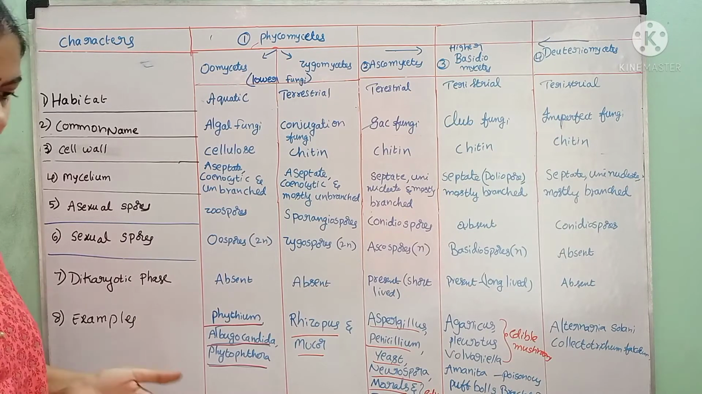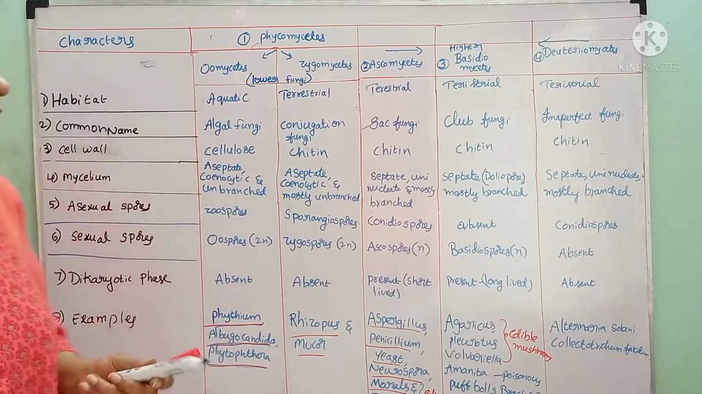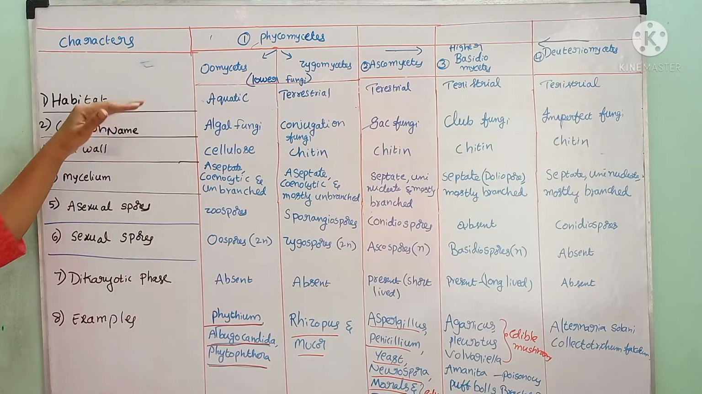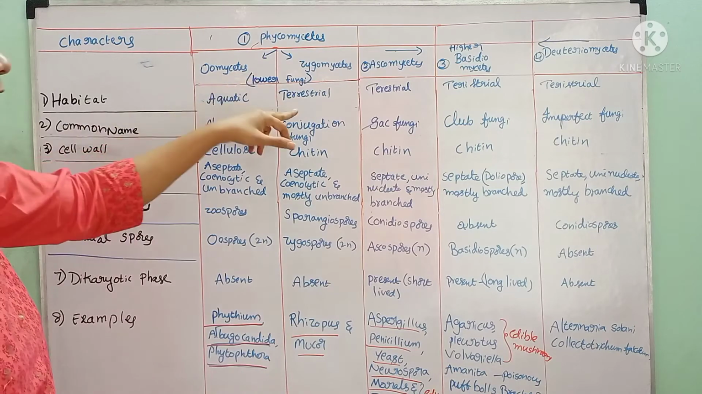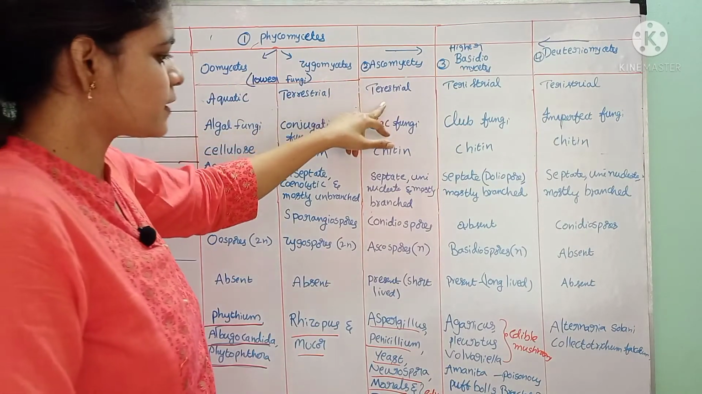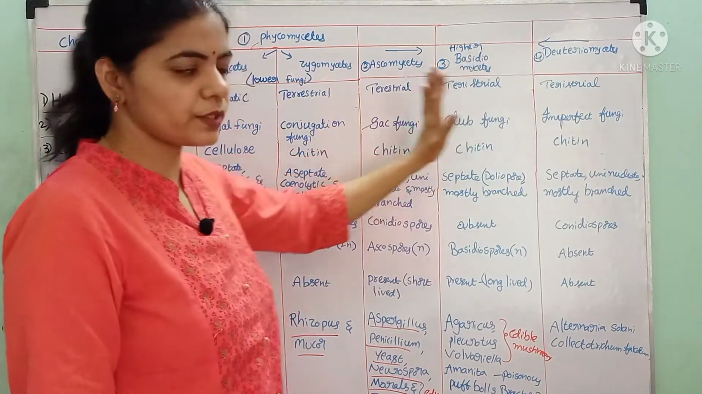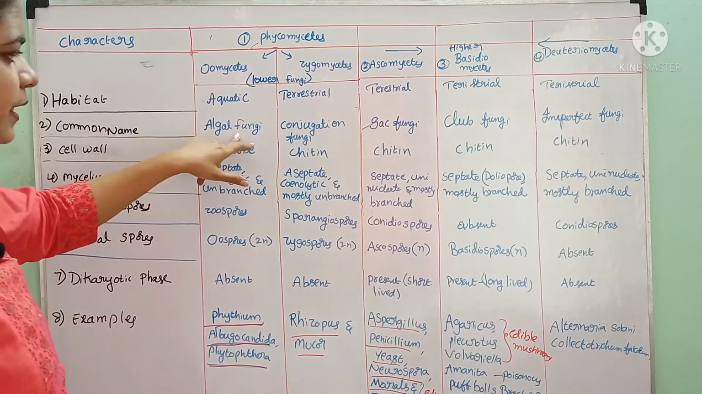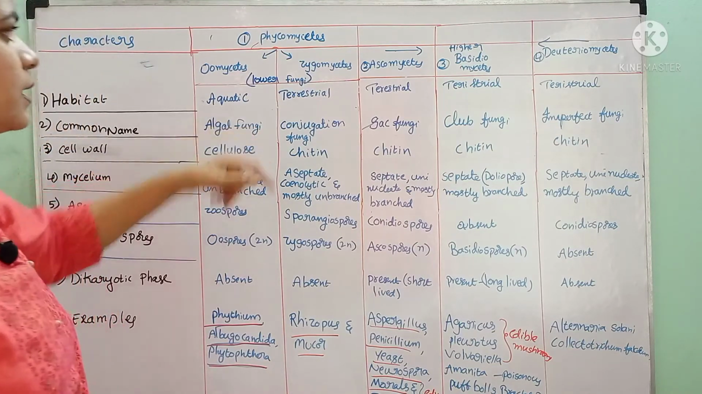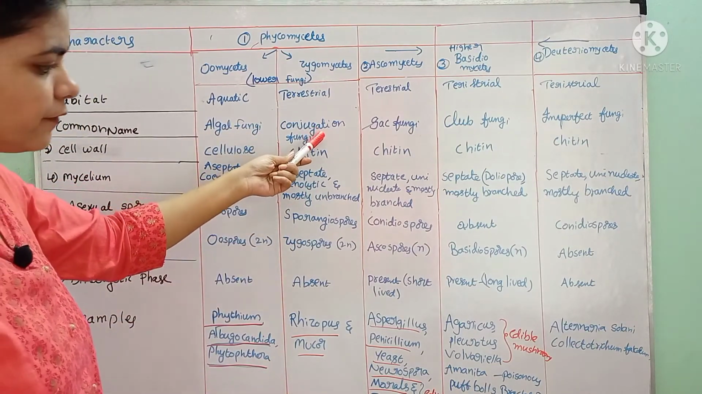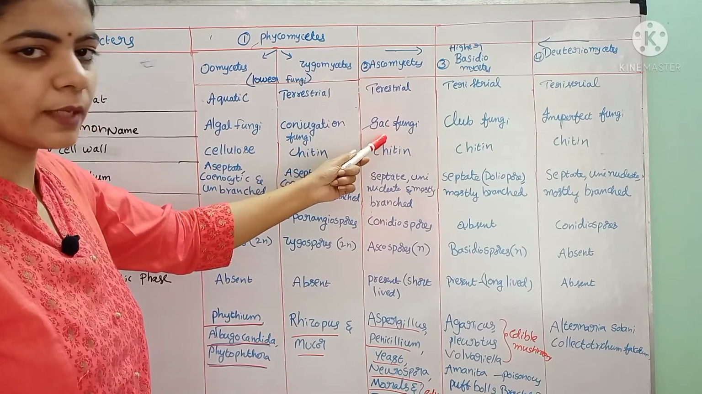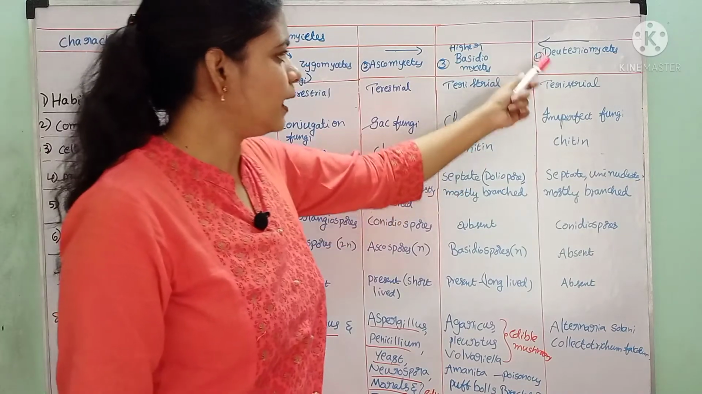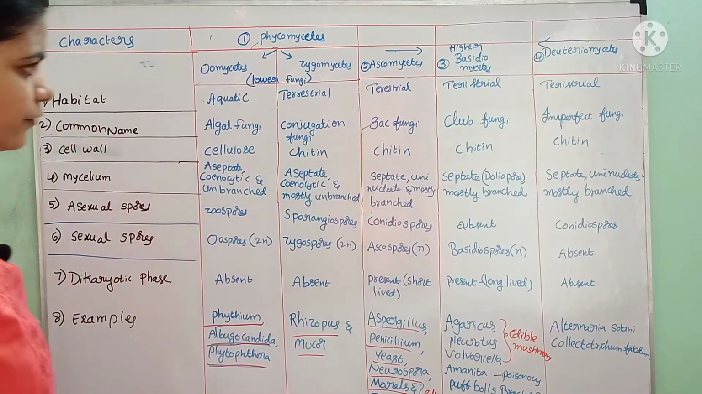This is about the tabular form of different fungi. So what are the characters? The habitat is: the oomycetes are aquatic, zygomycetes are terrestrial, ascomycetes also terrestrial, and all these are terrestrial in habitat. The common names are very important. The oomycetes, the common name is algal fungi. Zygomycetes common name is conjugation fungi. Ascomycetes common name is sac fungi. Basidiomycetes are called club fungi, and Deuteromycetes are called imperfect fungi.